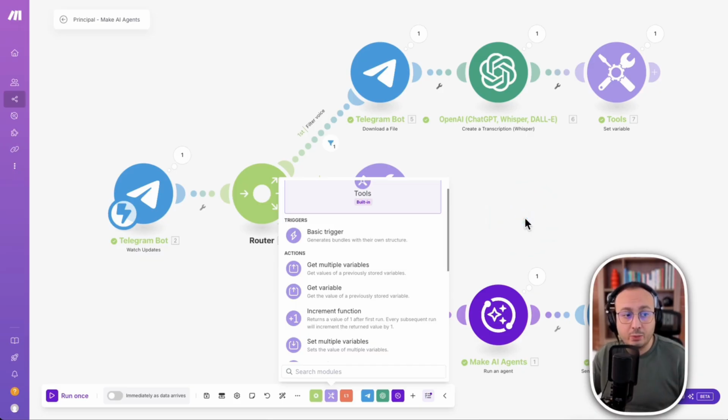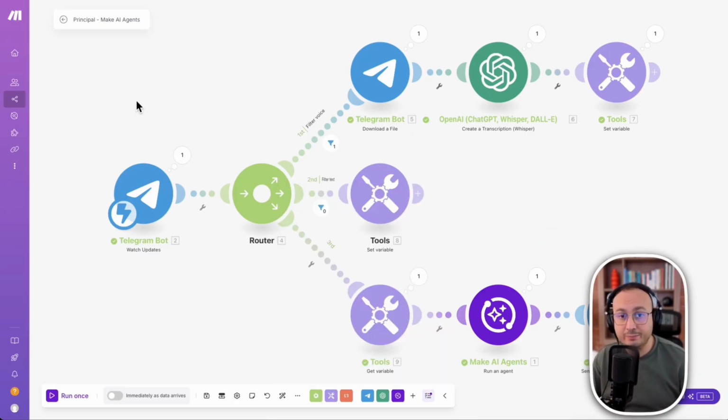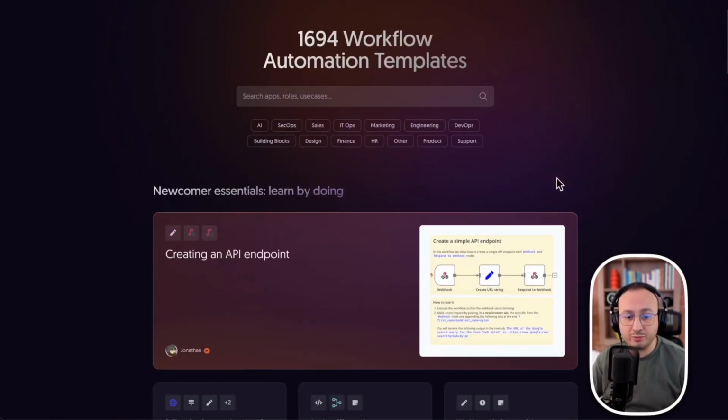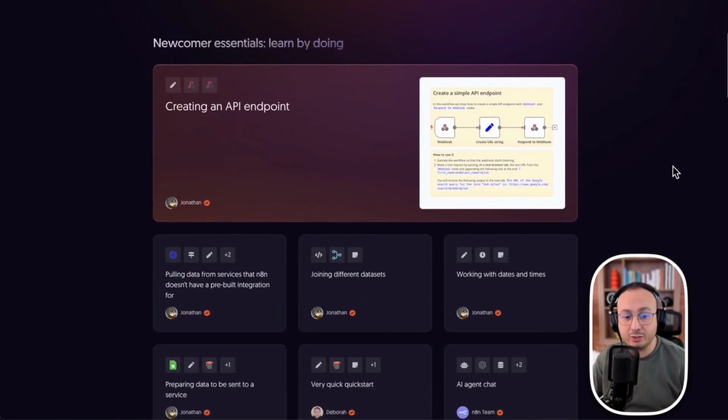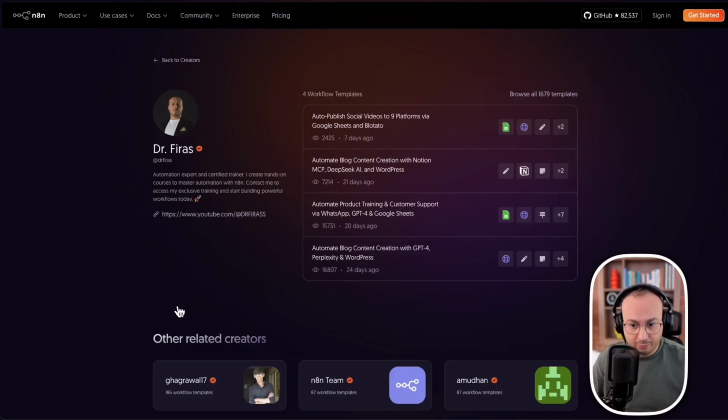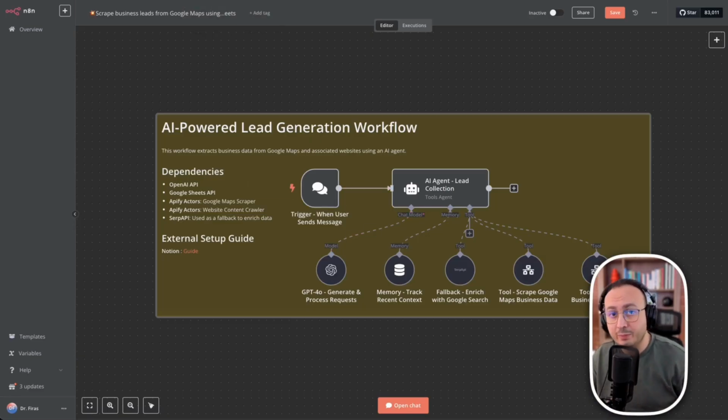And another thing, with Make, it's true that it has a base of templates, but the templates offered by Make, most of the interesting ones, are paid. And the others are outdated. However, today on n8n, when I go here and I look at the templates, I really find very good quality ones, and most of them, let's say 99%, are free, and we can simply use them for free. I really love this spirit of sharing templates for free, so the community. Here, there are more than 1,600 workflows, and that's very interesting, and ultimately, that's it.